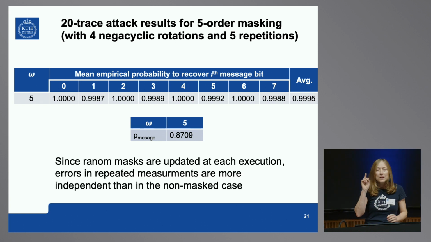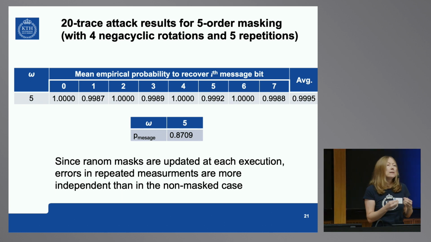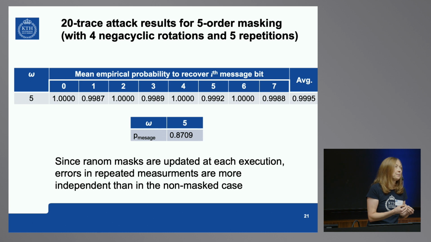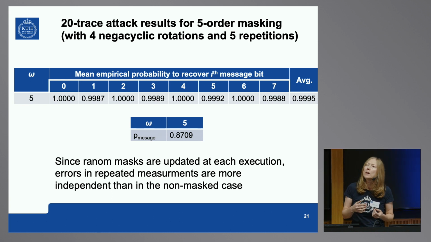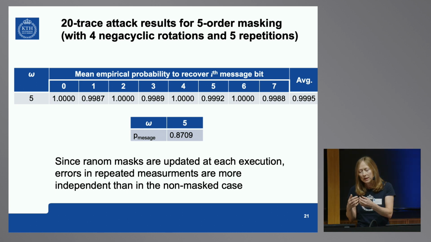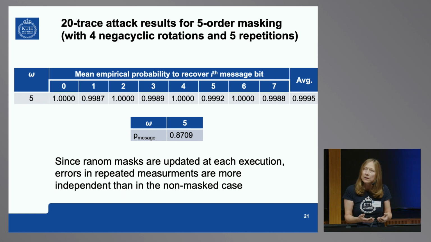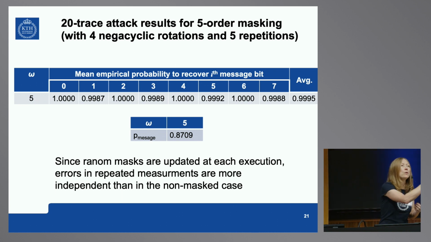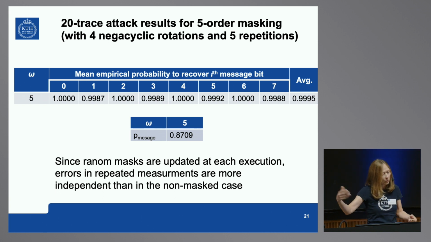Now there is one more point I would like to tell you. Masking is updating random masks at each execution, and this is supposed to be a good thing. But in our case, it makes our measurements more independent than they would be if we would just repeat. And independence of errors allows us to really grow the probability of recovery with repeated, as we do next